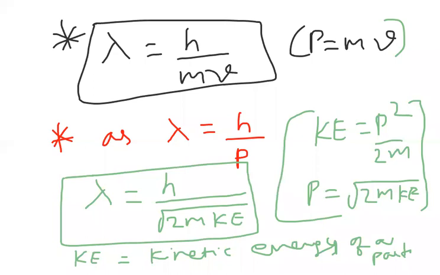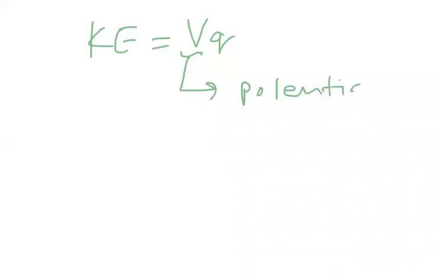So how does a particle get kinetic energy? The particle gets kinetic energy because of work done by potential difference. Any particle will get kinetic energy because of an applied potential difference. V is called potential difference, and Q is called charge. So kinetic energy we can also write as work done by potential difference, that is V into Q.